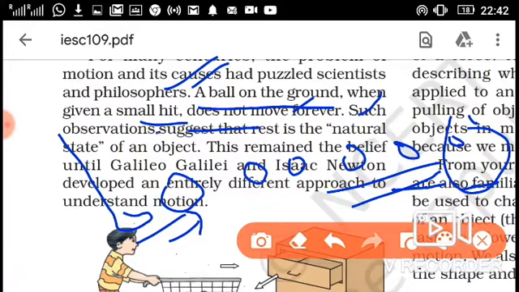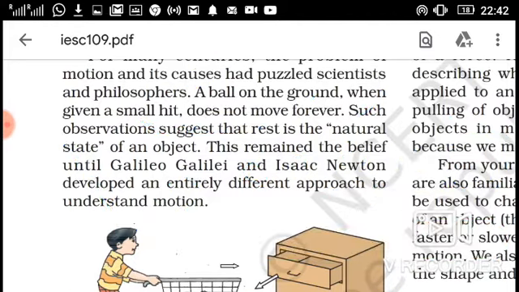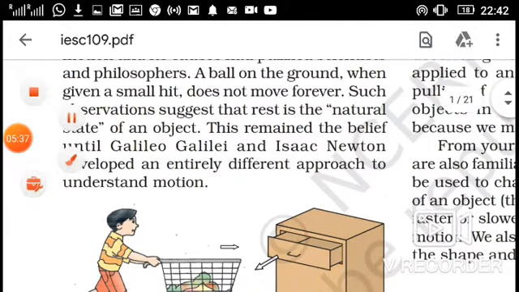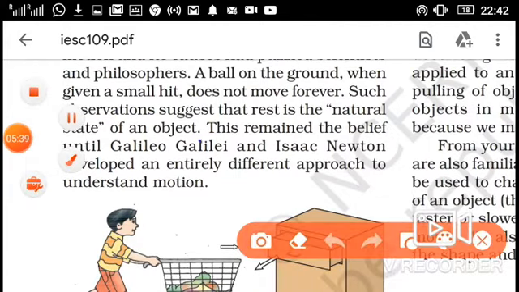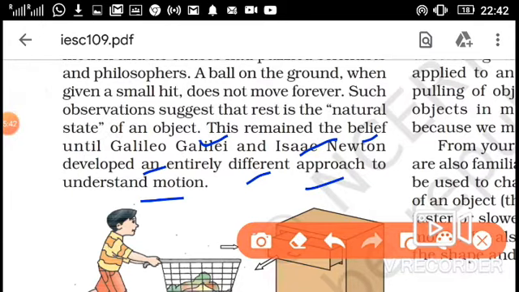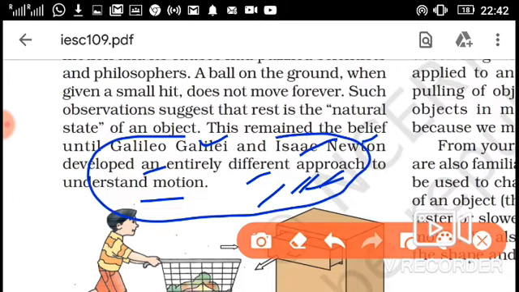Such observations suggest that rest is the natural state of an object, meaning ultimately the object comes to a rest position. This remained the belief until Galileo Galilei and Isaac Newton developed an entirely different approach to understand motion. I think in the third video I will explain Galileo Galilei's experiment.